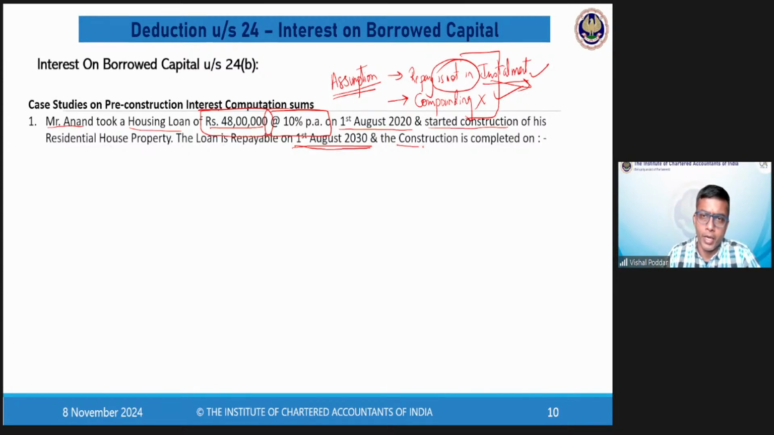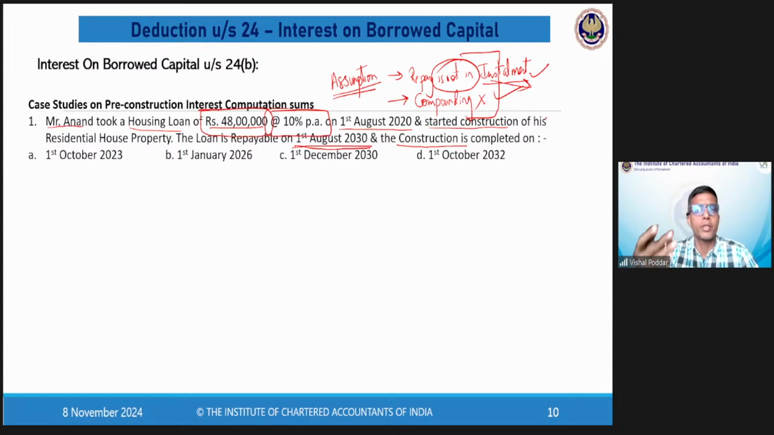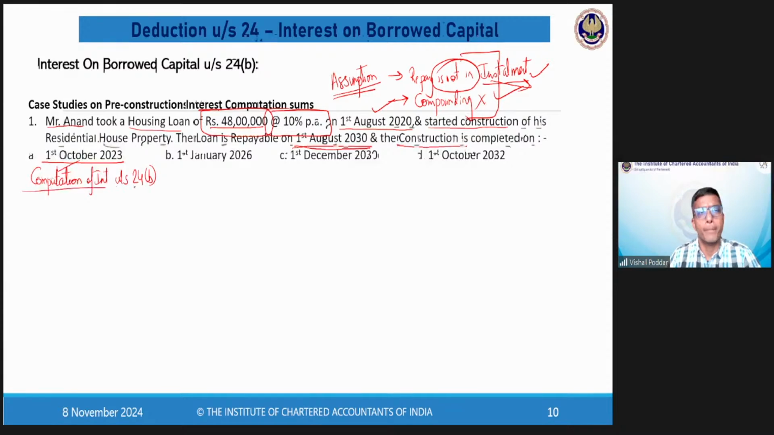Now, what is important is the data given further. Construction is completed on. Here I have taken 4 possibilities just to give you the flavor of this particular point. We will solve each possibility one by one. So the first possibility is that construction of this particular property, which was started on 1st August 2020, is completed on 1st October 2023.